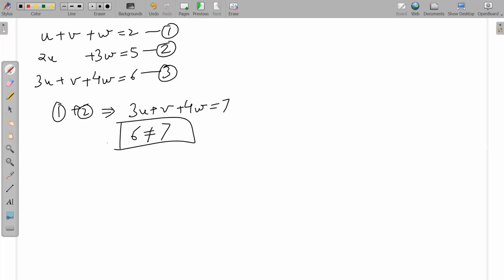So there are no solutions in this case. Let me erase this. Instead of erasing, let me write this equation again. Now, if equation 3 is changed to 3u plus v plus 4w is equal to 7, then what would happen?